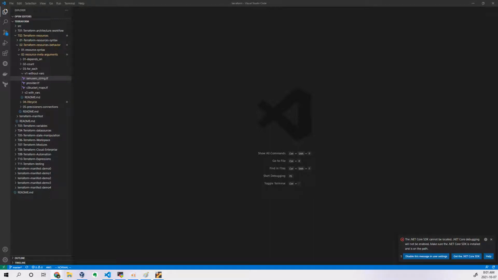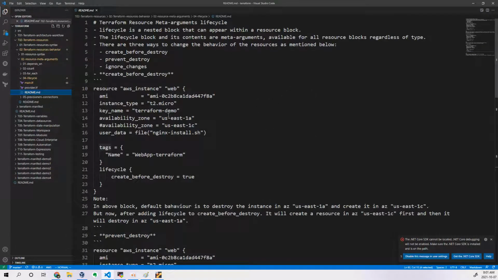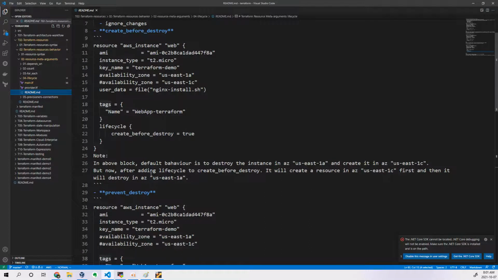Hi, good morning, everyone. Yesterday we went through the for_each meta-argument, and we also tried to understand the lifecycle, which is what we completed yesterday. In the lifecycle, we saw create_before_destroy, prevent_destroy, and ignore_changes. So this is what we have seen yesterday.